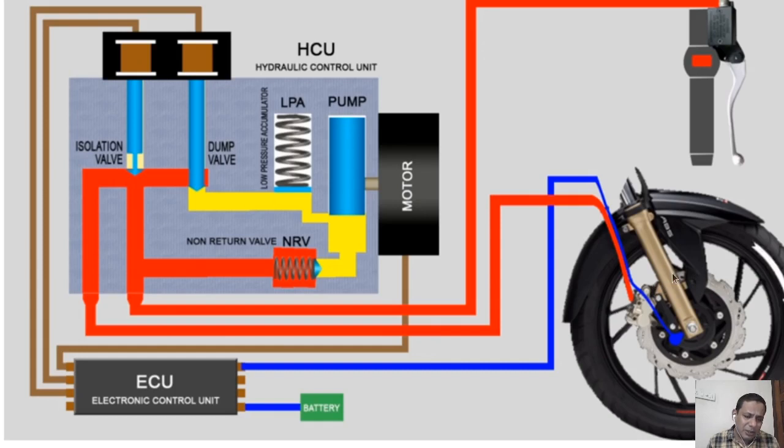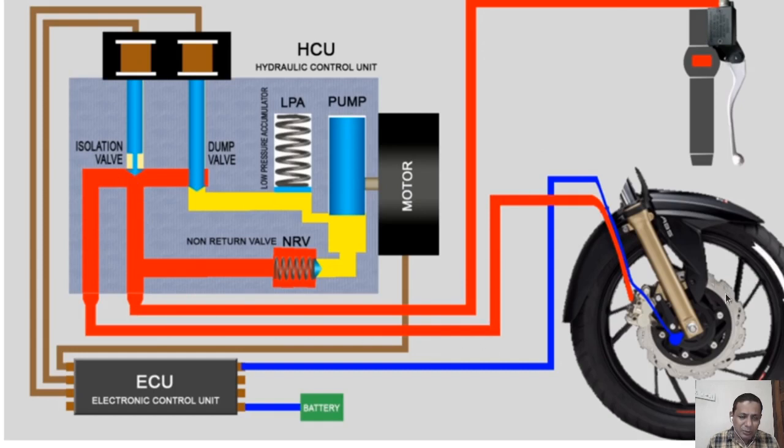Both the drum brake and the disc brake are based on a friction mechanism. Here there are pads, and the pads come close and make the bike stationary. When you apply the brake, the pressure inside this tube increases.